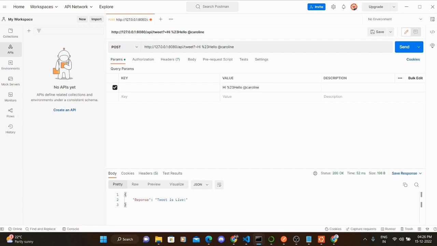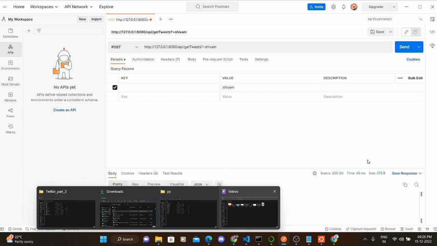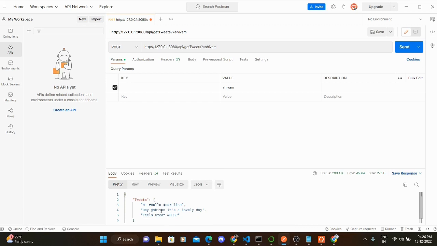Now moving on towards the next API, get tweets, which is for the user Shivam, all the tweets that will be available in his feed. I send out the API request again, sorry for that, and I will send the API request. Yes, all the tweets that are available in Shivam's timeline, like hi hello Caroline, hey Shivam, it's a lovely day. These are all the tweets that are available for the user Shivam according to the server. This will be available in his live feed.